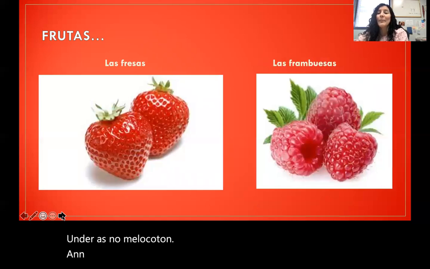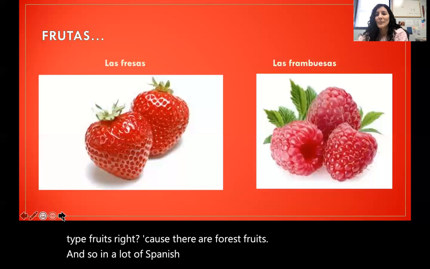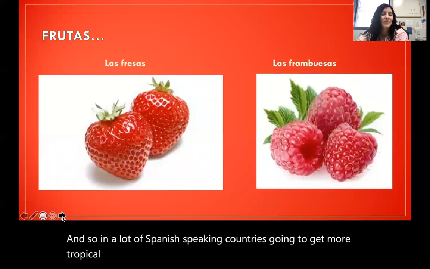Fresas, no, o frambuesas. These are more type of American type fruits, right? Because they're forest fruits. And so in a lot of Spanish speaking countries, you're going to get more tropical fruits, although not exclusively.